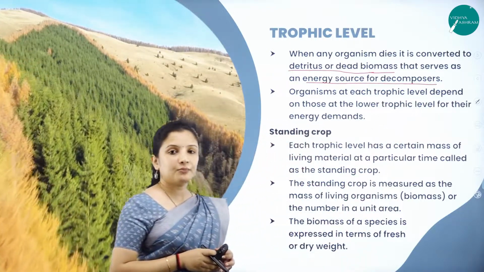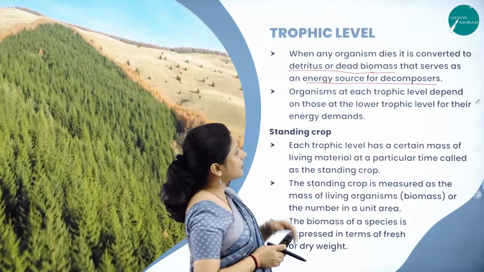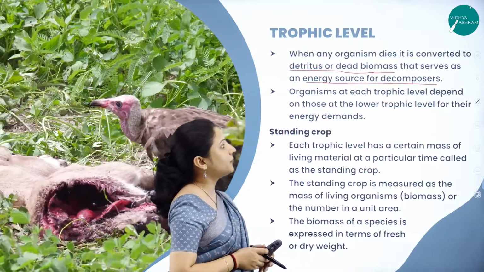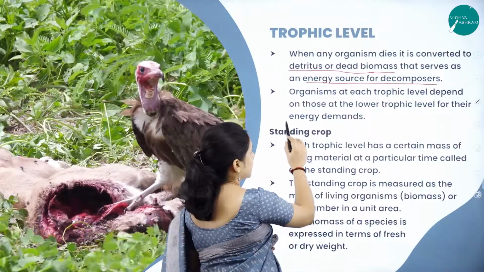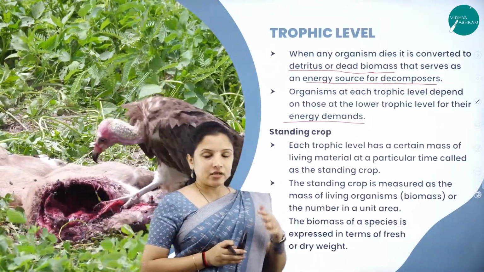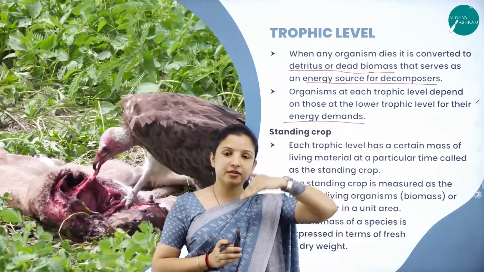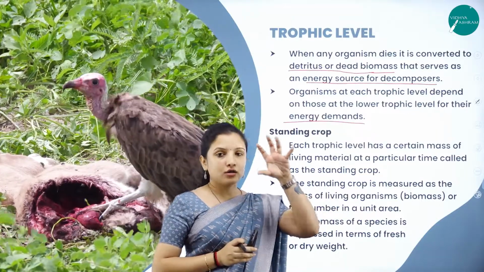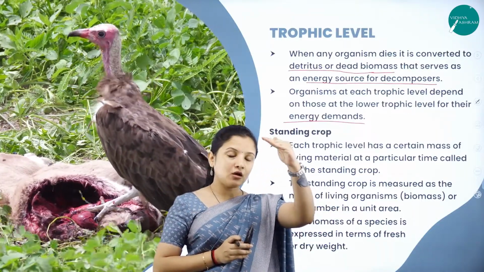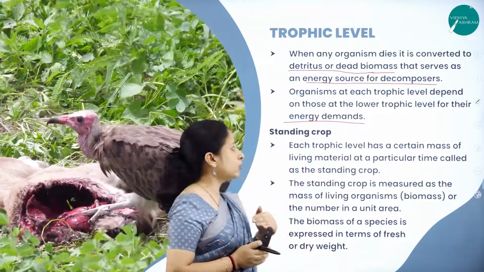So, therefore, decomposers are present at each stage, and organisms at each trophic level depend on those at the lower trophic level for their energy demands, that I have told you, because energy flows from the producers unidirectionally towards the upper trophic level. Therefore, all the organisms depend on the organisms one trophic level below them.